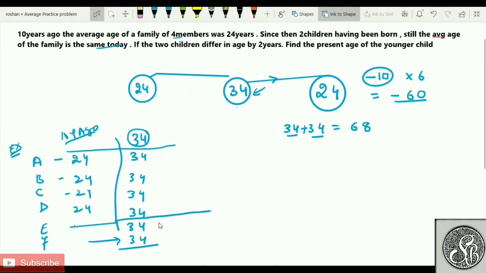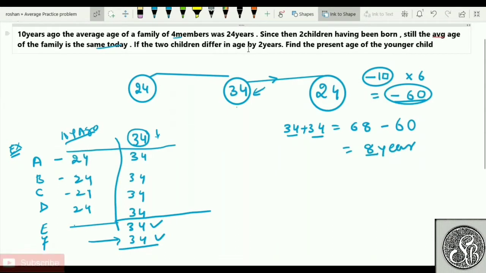If these members were more than 34, the average would increase. These members are less than 34, so the average decreases. How much is the decrease over all 6 members? 60. Which means that out of 68, which they should have to retain the average, 60 are gone. Means these 2 members are only contributing 8 years. How many years are they contributing? 8 years. Now there is one more piece of information given here, that the difference between their ages is 2 years.